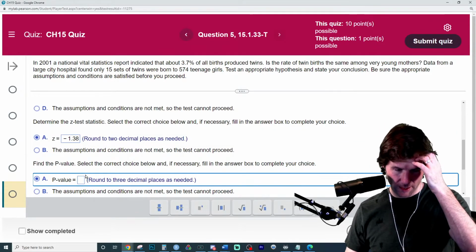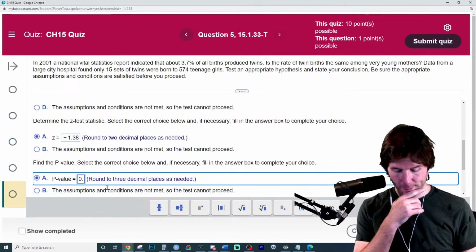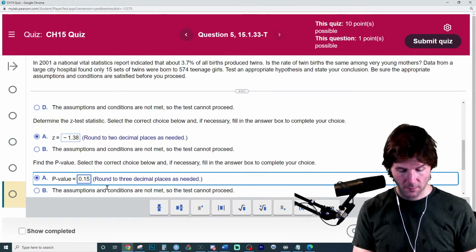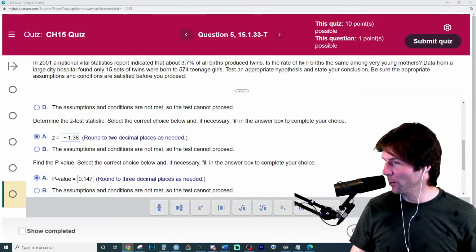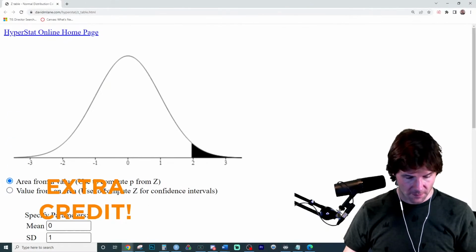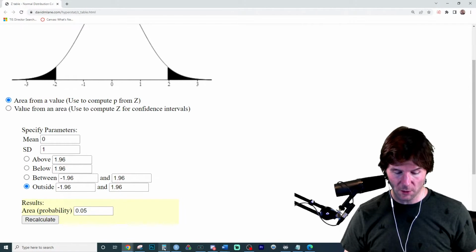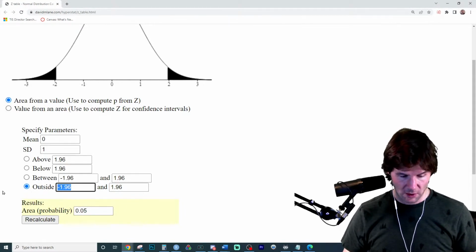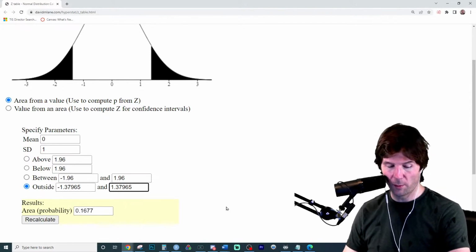It's going to be between... It's very hard to get this one. It's a guess. That's a guess right there. Ooh, thank you, Meath, right there. Okay. I took a guess. And we have to put in the outside because it's a does not equals test. And so we go here and put the outside, and we get 0.168.